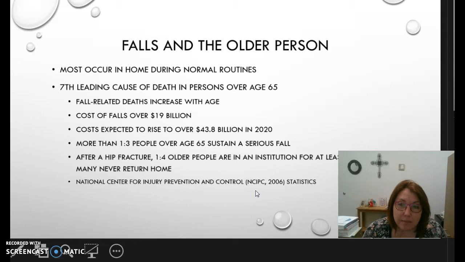A lot of times, depending on their age, individuals do not recover well from these, and it leads to death. The cost of a fall is over $19 billion a year, and that is expected to rise. Okay, and so it says after a hip fracture, 1 in 4 older people are institutionalized at least 1 year. Many never return home.